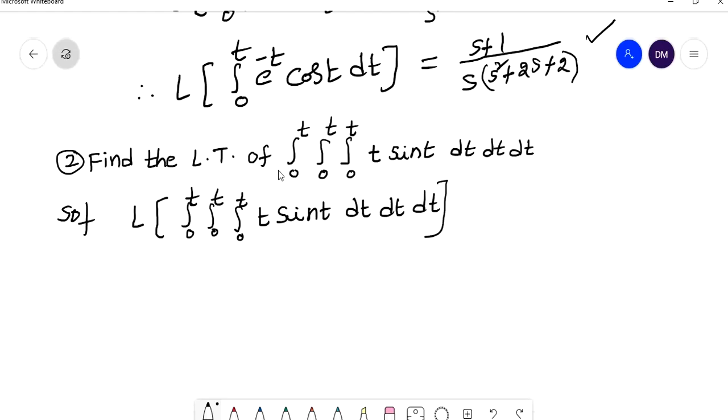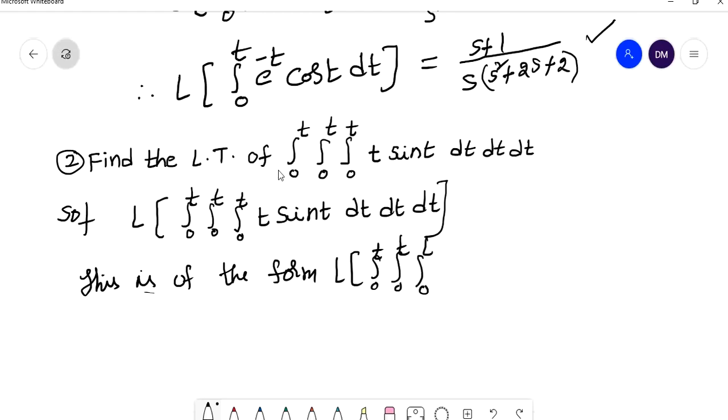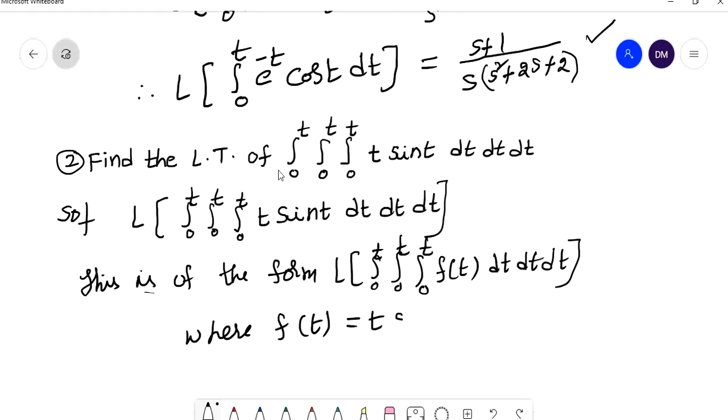So this is in the form of Laplace transform of integral 0 to t f of t dt, where f of t is equal to t into sin t.